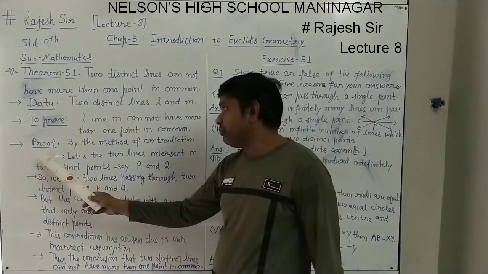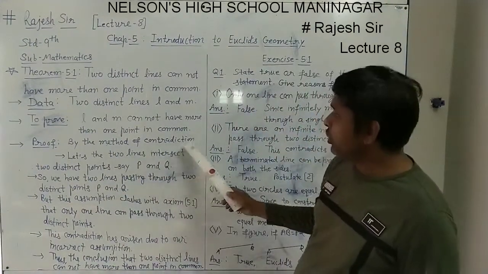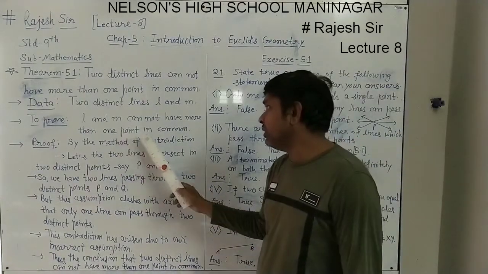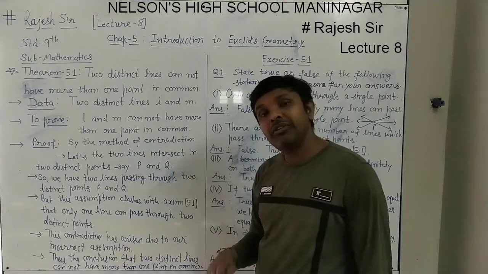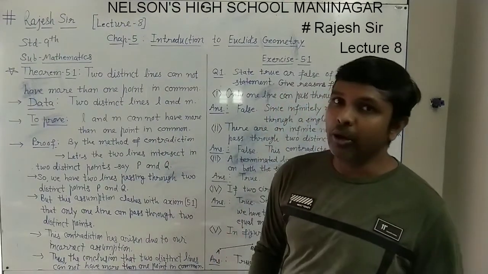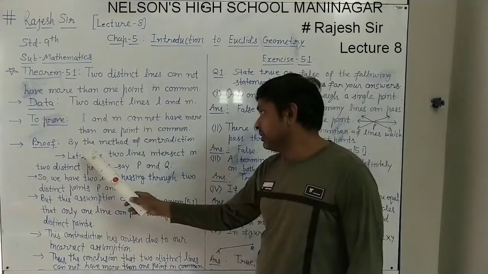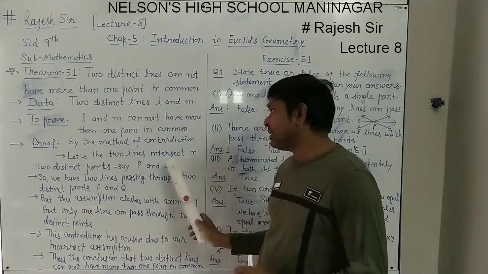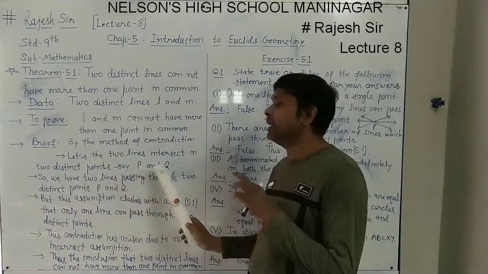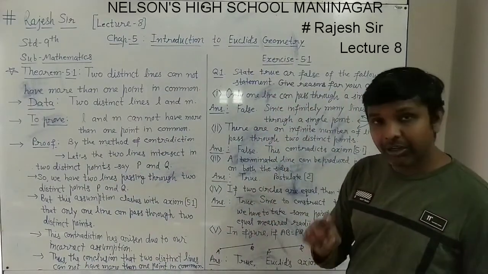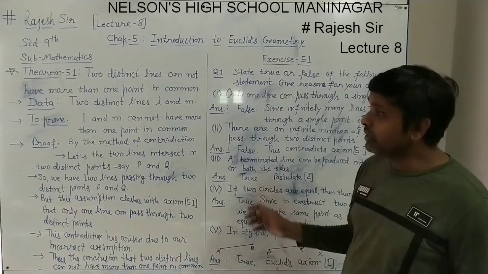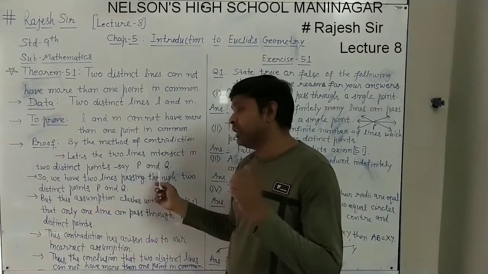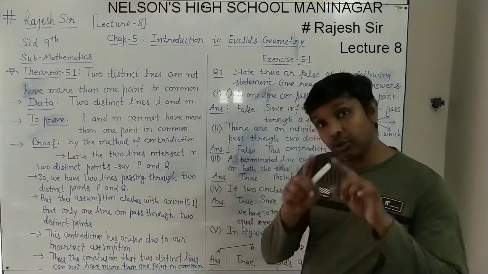So in the proof, by the method of contradiction, we want to prove that there is only one point in common, so we will take more than one point in common. That is the method of contradiction. So let the two lines intersect in two distinct points, say P and Q. We want to prove only one point is common, but what we are taking is that the two lines have two common points P and Q. Means they are intersecting each other at two different points.